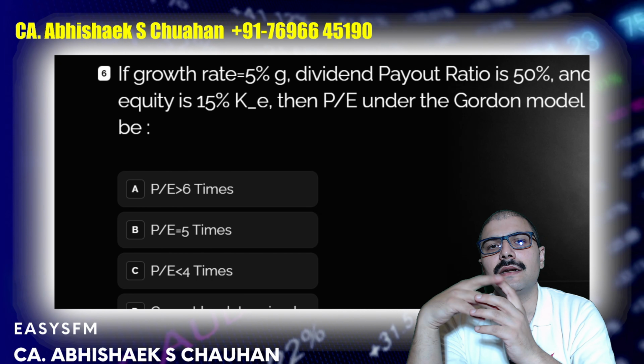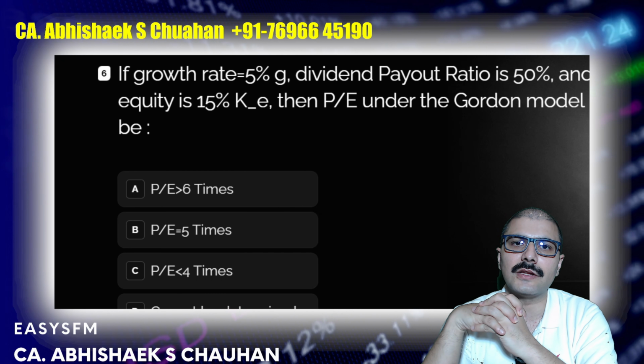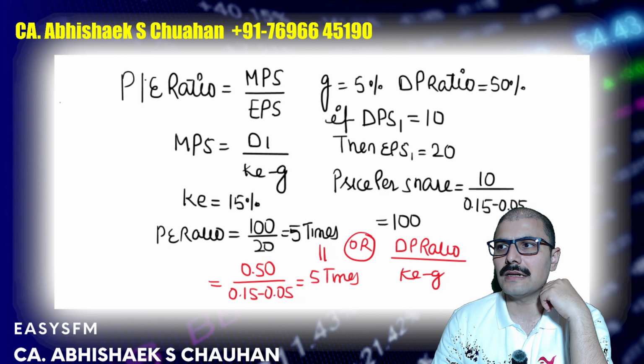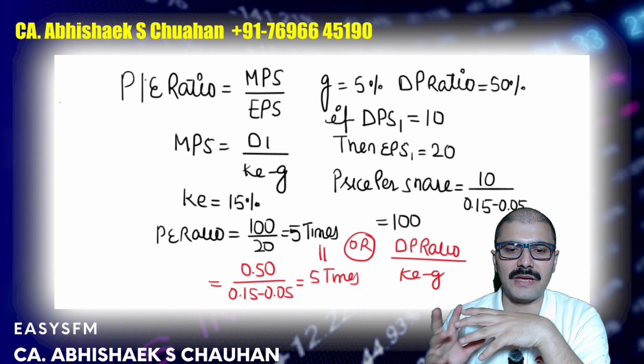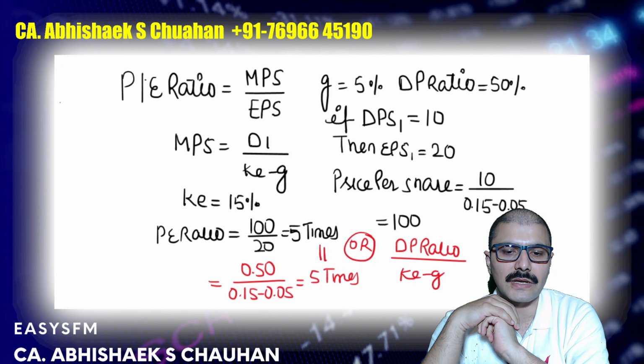How to calculate that, sir? D1 upon K minus G. If you have the price of the share and you have the EPS, you can calculate the PE ratio. For reference, you can pause the video and try to find the answer like this. PE ratio is MPS upon EPS. MPS, market price per share, or theoretical market price per share, will be D1 upon K minus G.